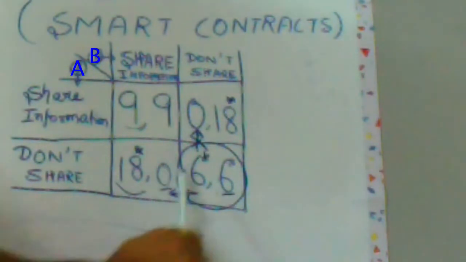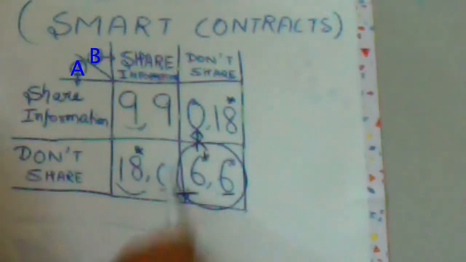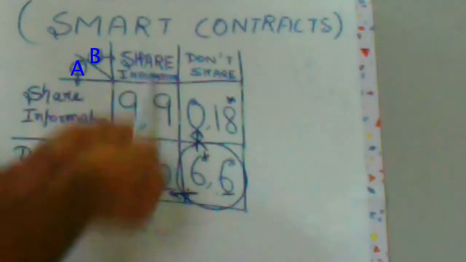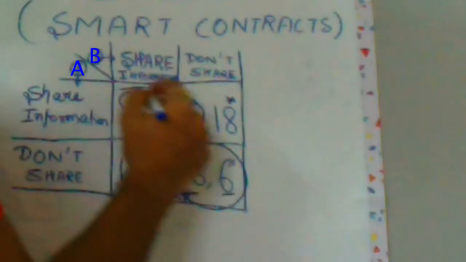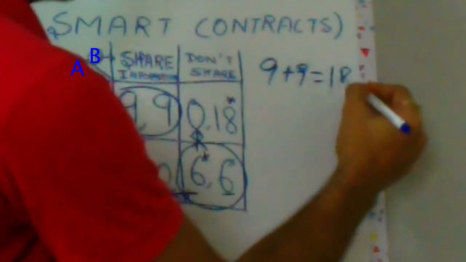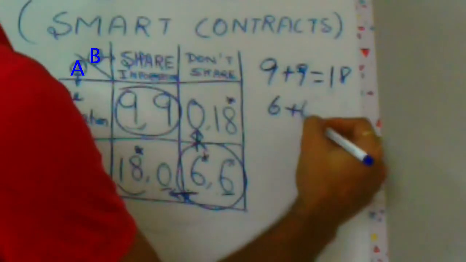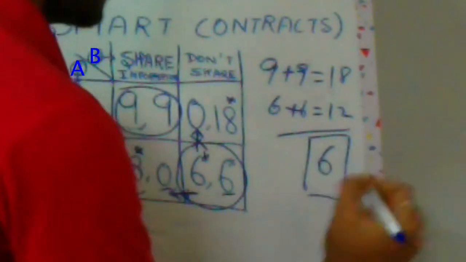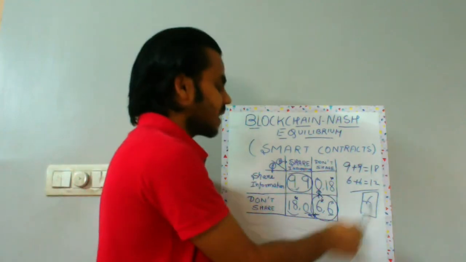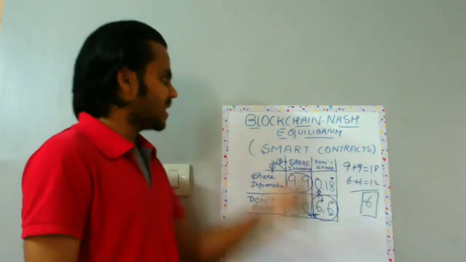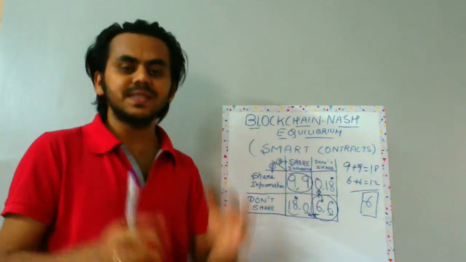So this outcome is obviously not desirable for the whole ecosystem. If both of them shared information, they could have taken 9 plus 9, 18. But now they're taking 6 plus 6, which is 12. So there is a loss of 6. Now this loss of 6 can be avoided if we use smart contracts based on blockchain technology. Let's see how.